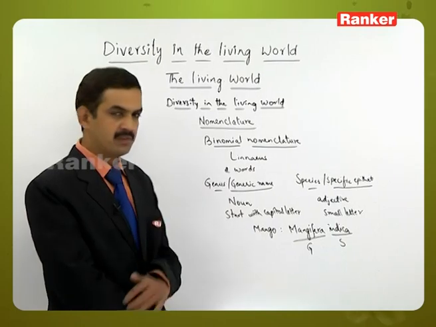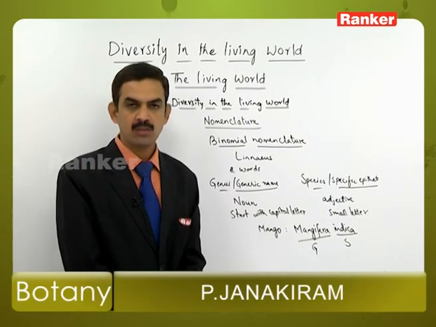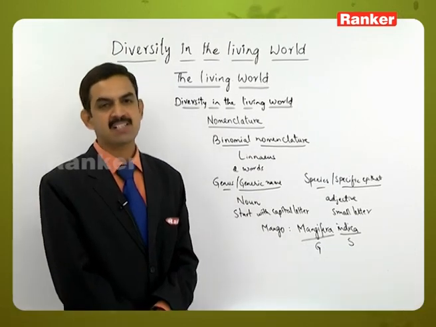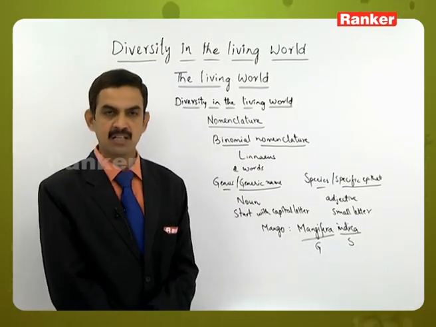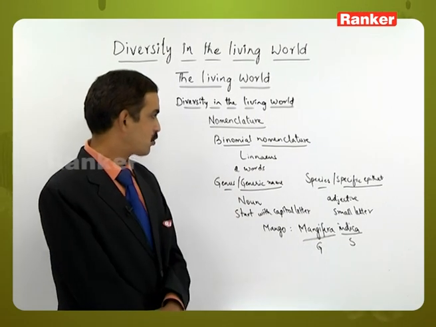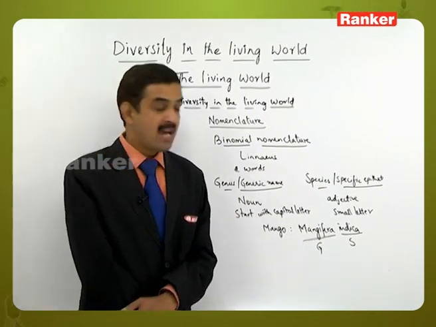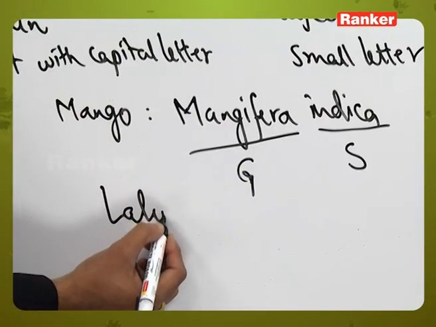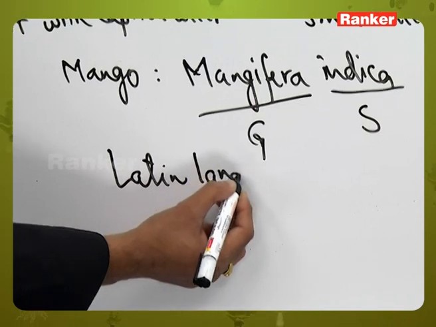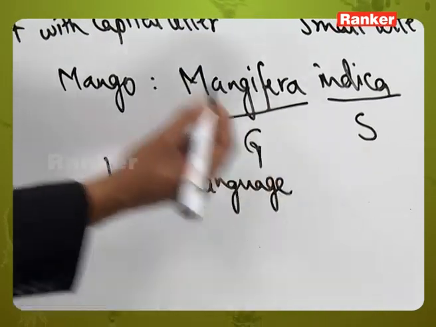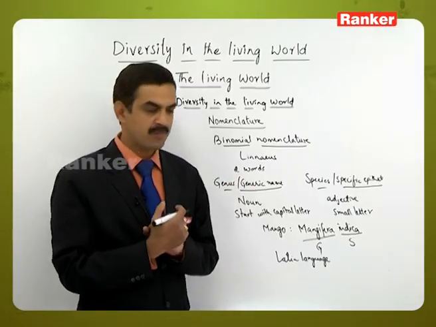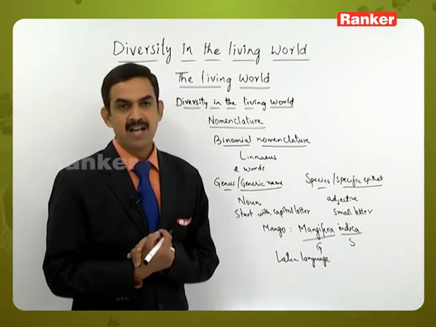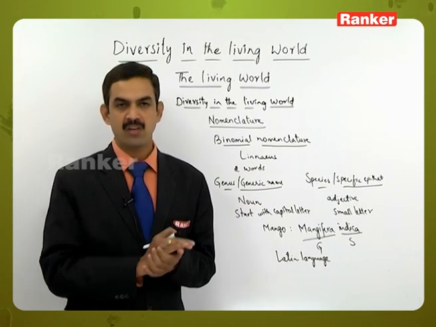That naming of an organism or a plant with two words is called binomial nomenclature, which is universally accepted by all the botanical scientists in the world. And one more thing: the words are derived from the Latin language. The words used for scientific names are derived from Latin. So this is the binomial nomenclature, which helped in establishing the correct way of naming plant species.